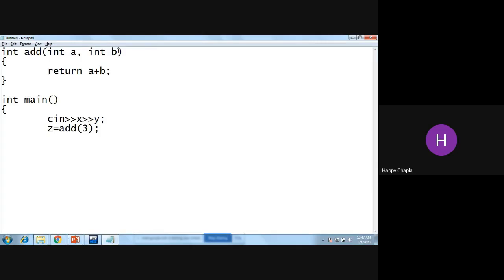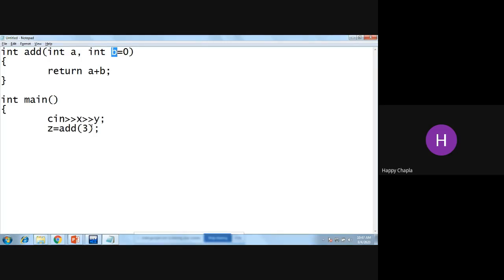In that case, I can give a default value in my function using this default argument. So this is the default value for my B parameter.